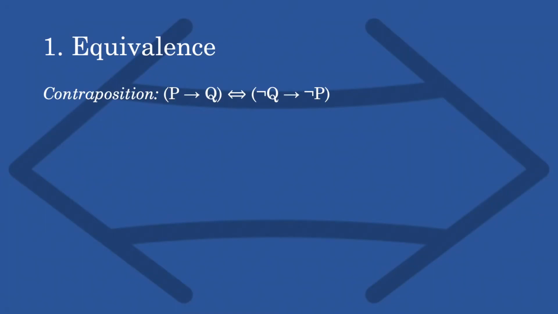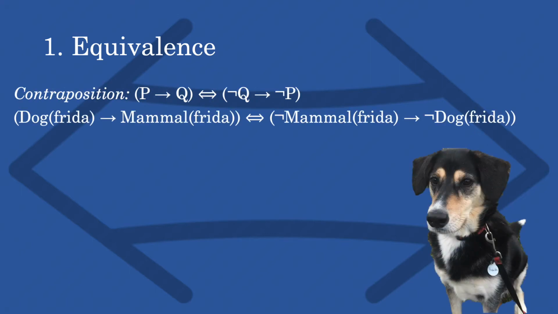Recall that two propositions are equivalent when they're true and false under exactly the same circumstances. Here's one example that we saw earlier with propositional logic. If P then Q is equivalent to if not Q then not P. For example, if I say if Frida is a dog, then Frida is a mammal, that's equivalent to saying if Frida is not a mammal, then Frida is not a dog.